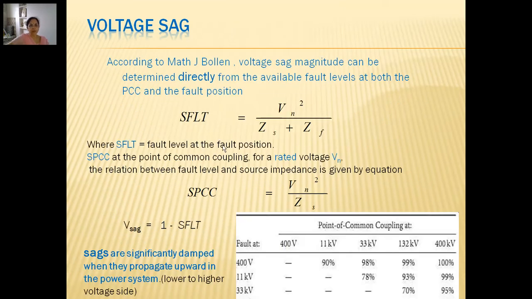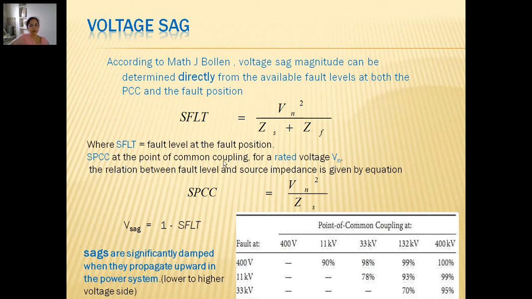Now there are two expressions given by Math J. Bollen, that voltage sag magnitude can be determined directly from the available fault levels at both the PCC and the fault position. SFLT is the fault level at the fault position, whereas SPCC is at the point of common coupling.